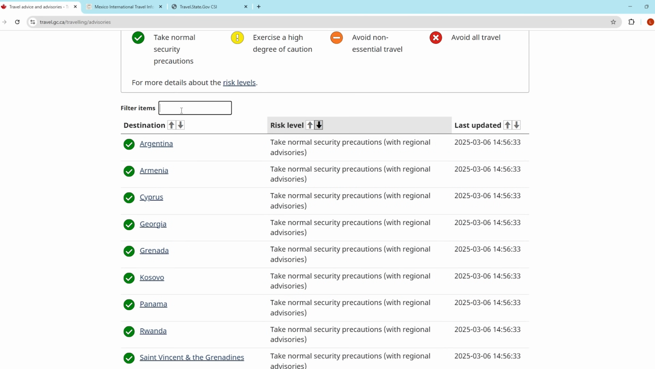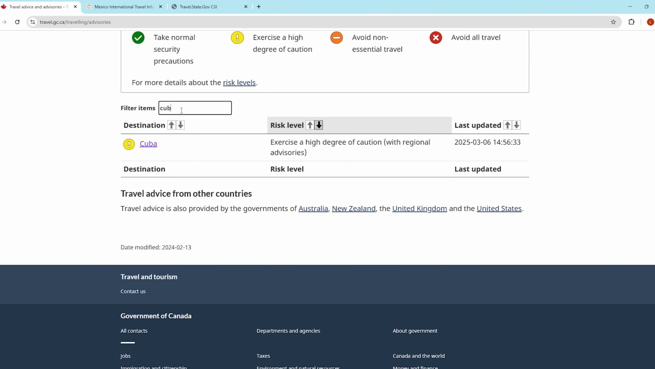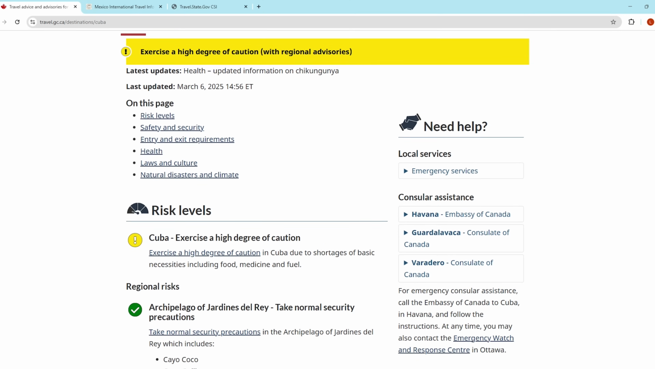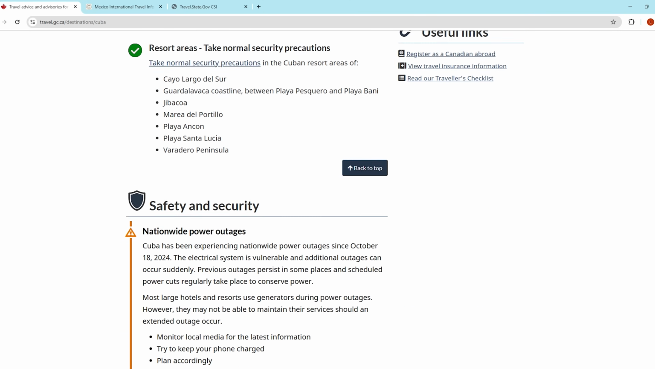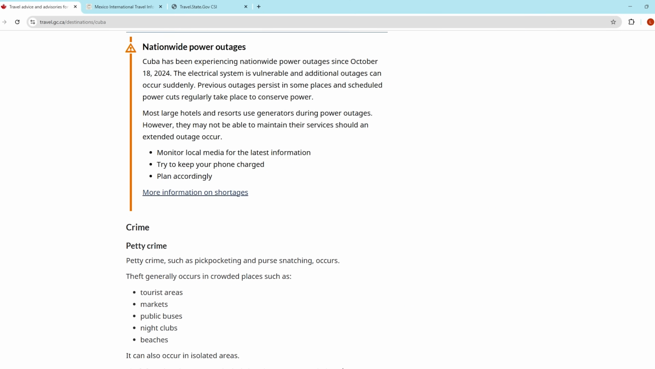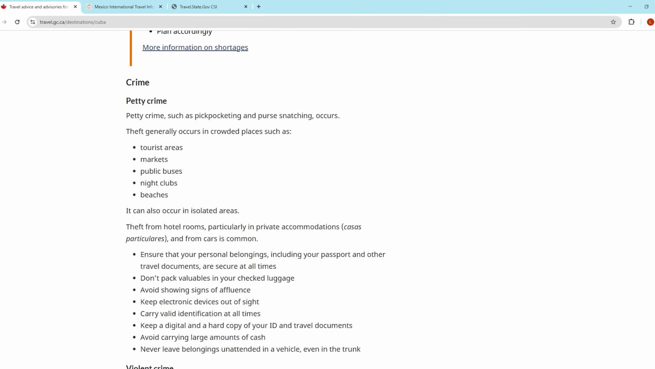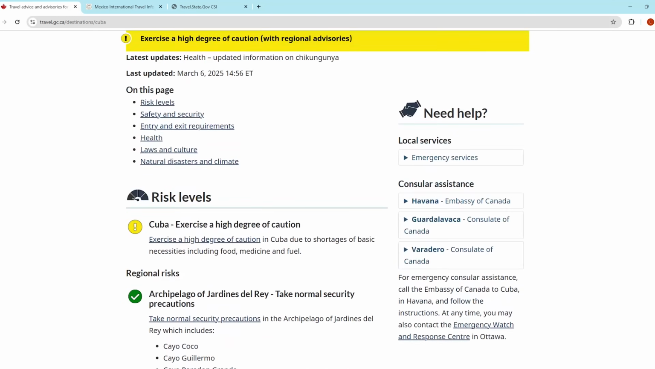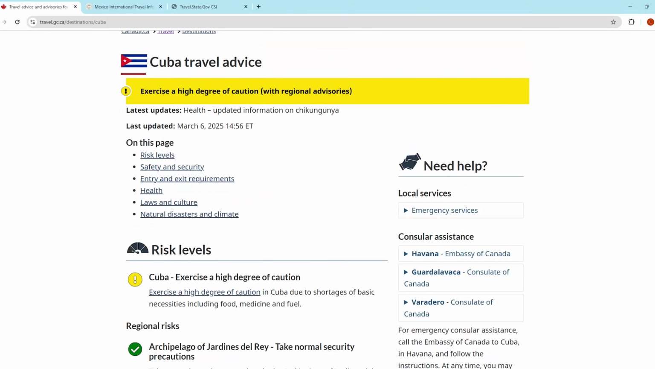The first one, I thought it would be fun to look at Cuba, because Canadians are allowed to go to Cuba for tourism and Americans aren't. So let's click on the Canadian website for Cuba, and the overall rating for Cuba is exercise a high degree of caution, the yellow rating, or number 2. You can come down, you can get more specific information on what types of crimes, what areas you might see that type of crime, and different travelers may have different information based on your demographics or what type of traveler you are.